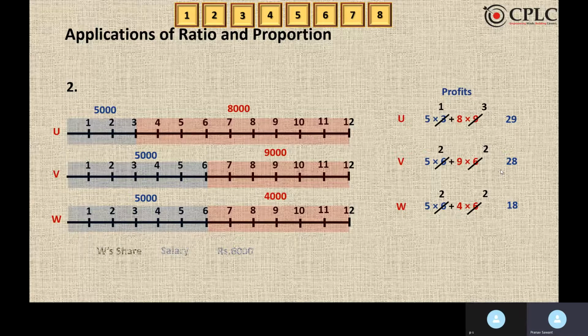We want W's share, so W was getting a salary of rupees 500 per month. That means for a year, his salary would be 6,000, that is 500 into 12. And W's share in profit is 18 upon 75 into the remaining profit.